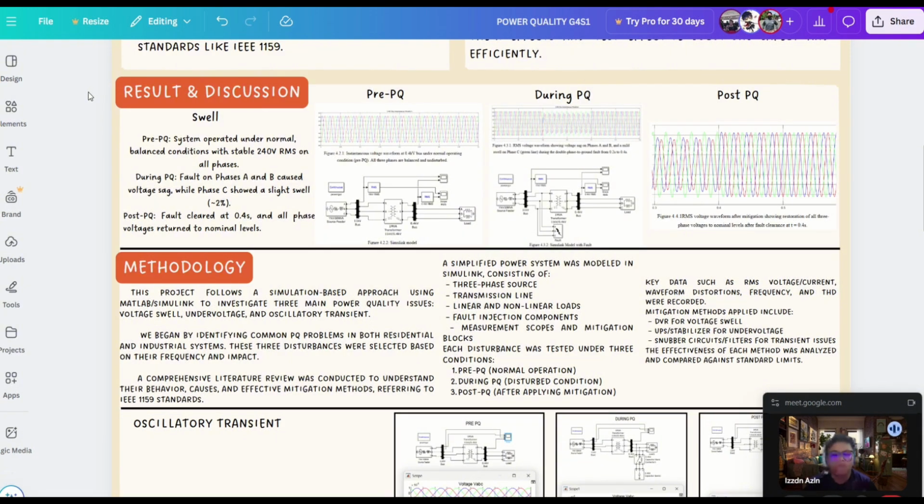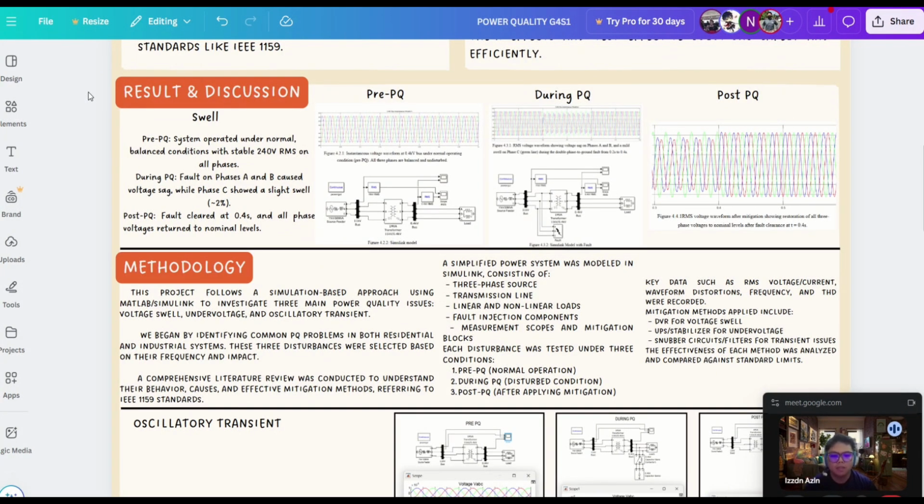So we begin by identifying common power quality problems in both industry system and residential system. The three disturbances were selected based on their frequency and impacts. Then a literature review was conducted to understand their behavior, cost, and effective mitigation methods, referring to the IEEE 1159 standard.